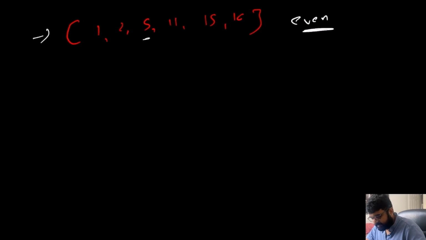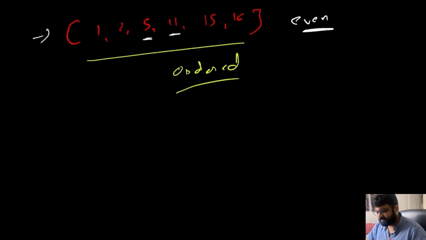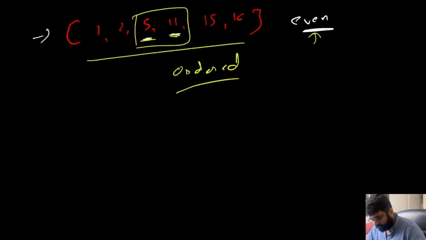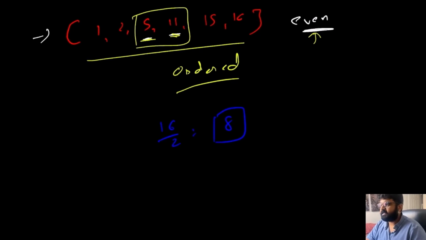We are currently seeing two middle values in this case. Also notice that I already set the whole thing in sorted order. So first, this is an ordered list, that is an even list, and it has two middle values. So in this case, the median is going to be the average of these two values, which turns out to be 5 plus 11, 16, divided by 2. So the answer is going to be 8 in this case.